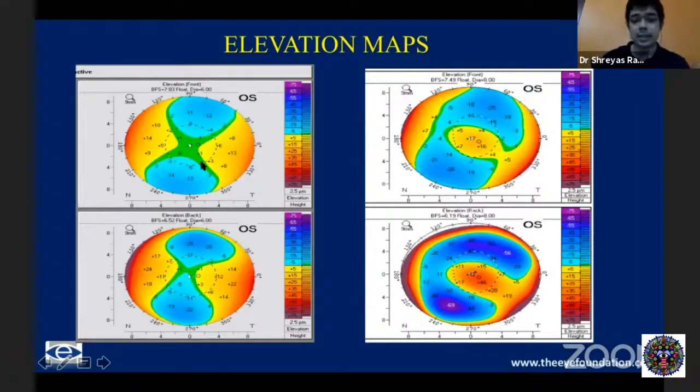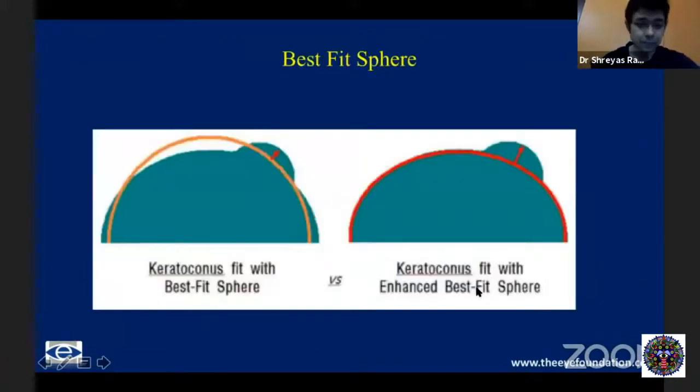It just indicates astigmatism or the way the bow tie is. In the periphery there will be deviant points, but in the central 3 millimeters, values above 12 in the front cornea and above 16 or 18 in the posterior cornea are considered red flag signs.